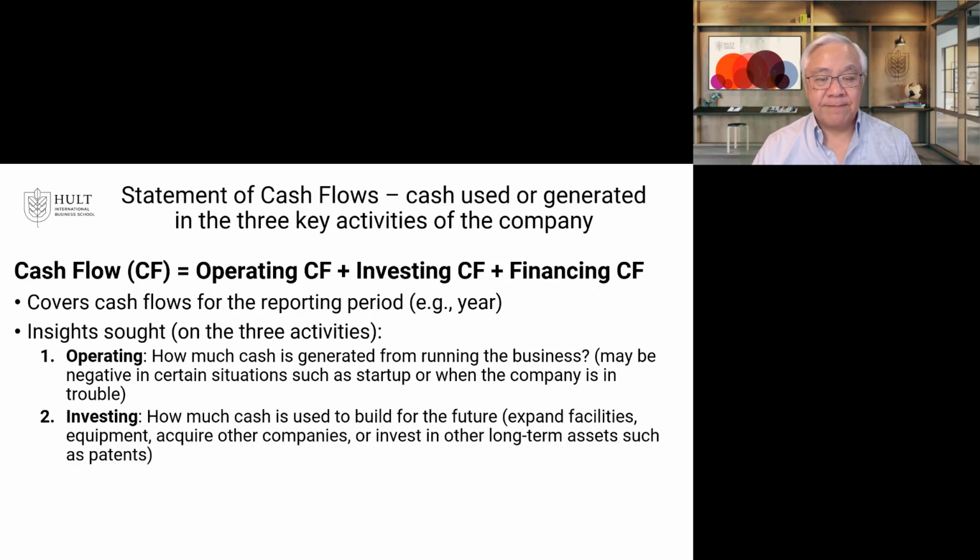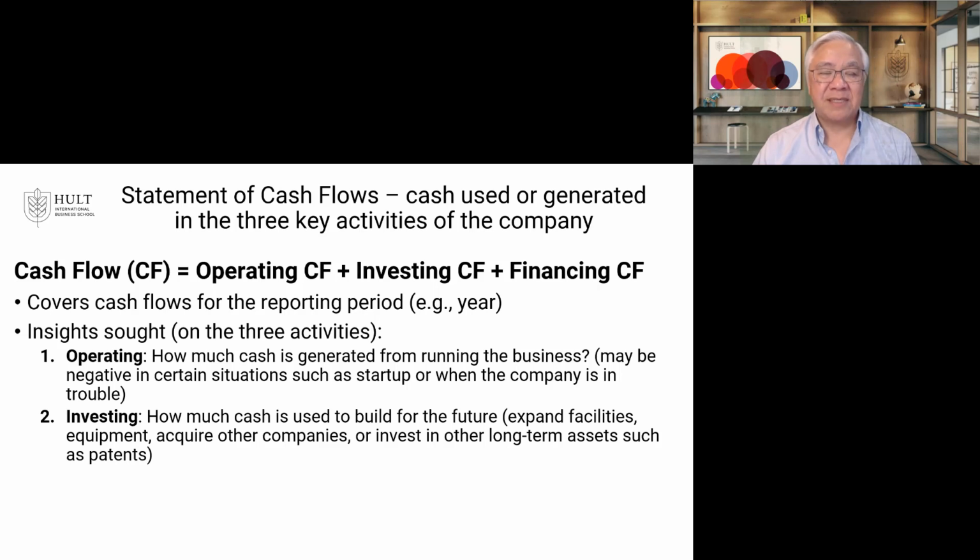Second is investing. This is how much are we setting aside and buying in assets for the future. It could be securities, like they park money in marketable securities a lot. It could be physical assets, like property, plant, and equipment, or it could be other types of intangible things, like buying another company and its goodwill, or buying some rights under patents, right? So there are different things that all have this shared characteristic of investments. And here again, did we use money or did we generate money from investments? Most companies, certainly Apple, we're always spending money.